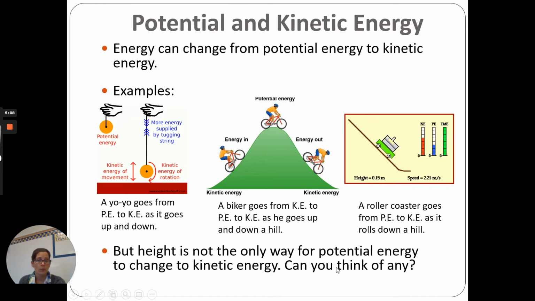So here's a roller coaster, goes from potential energy to kinetic energy as it rolls down a hill. We're going to have a few more things to look at roller coasters that'll kind of explain this a little bit better, but same idea as a bike rider. He's got potential energy in a roller coaster at the very top of the hill. As you go down the hill, your potential energy is turning into kinetic energy, and the faster you're going, the more kinetic energy you have.